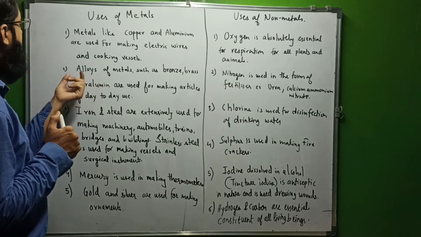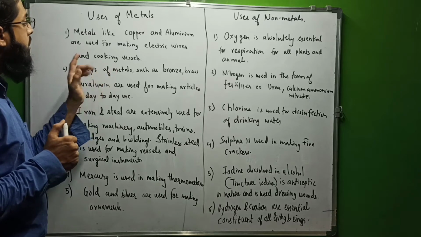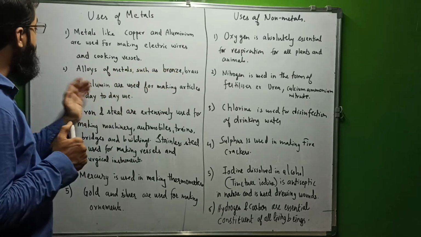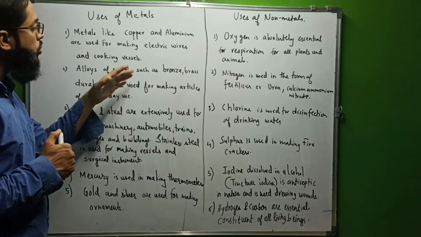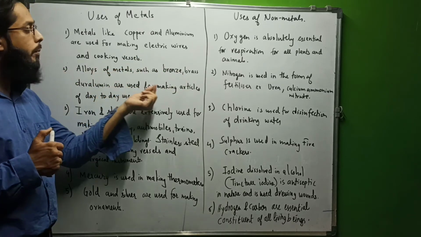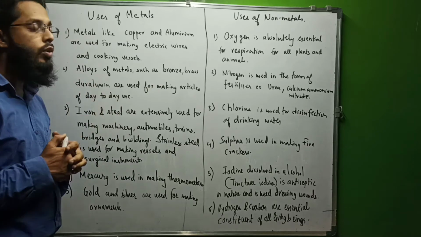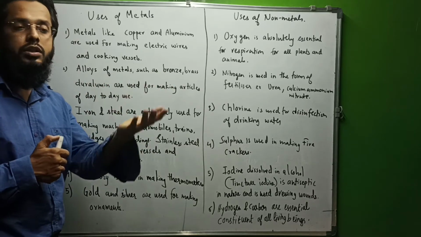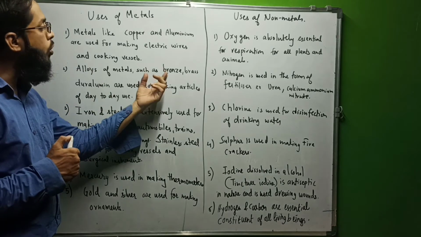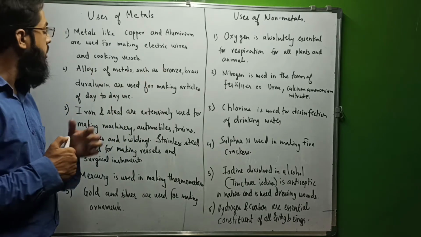So different kinds of alloys are made, such as bronze, brass, duralumin. It's an alloy of aluminum, an alloy of copper, zinc. So these are alloys and are used for making articles for day-to-day life. You might have heard bronze medal, gold medal, silver medal, bronze medal. So bronze is actually an alloy.